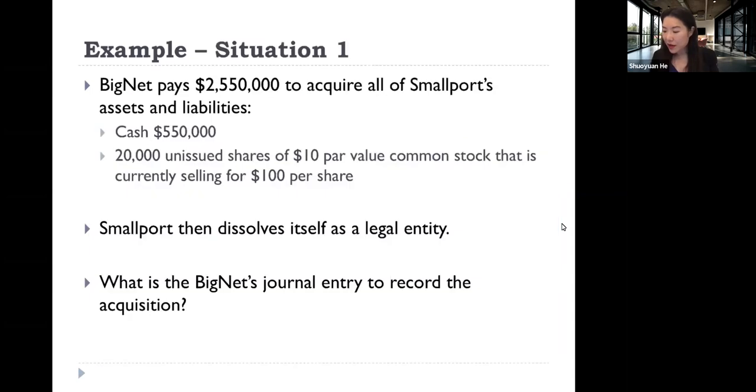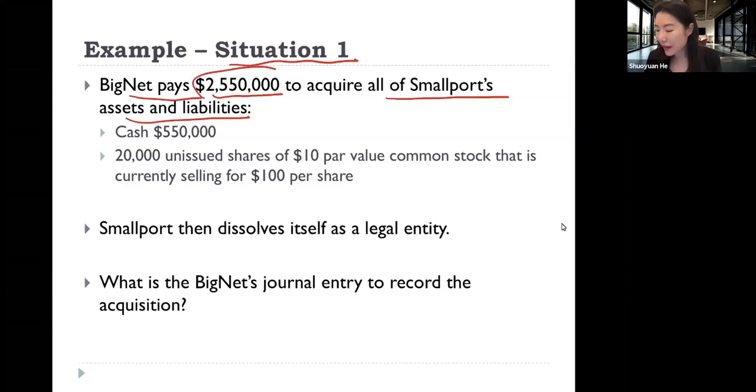In the first situation, Big Net pays 2.55 million to acquire all of Small Pot's assets and liabilities. Specifically, what does Big Net pay? This 2.55 million is made up of cash of 0.55 million and 20,000 unissued shares of 10 par value that are currently selling for 100 per share.